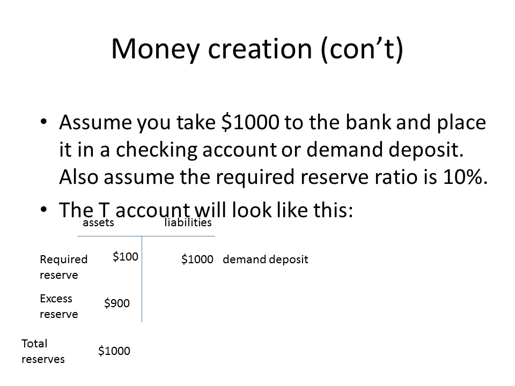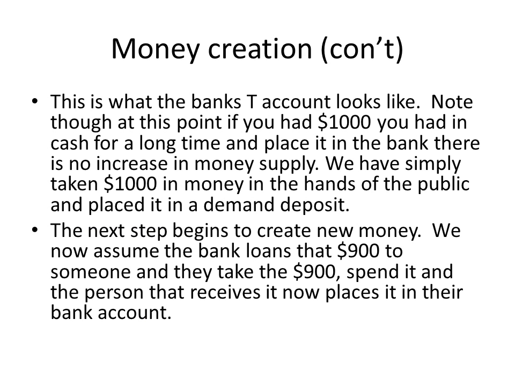Our liabilities on the other side are the $1,000 demand deposits. In other words, this is a liability to the bank since they owe you $1,000 for you to receive on demand. This is what the bank's T account looks like. Note, though, at this point, if you had $1,000 in cash for a long time and placed it in the bank, there is no increase in the money supply. We have simply taken $1,000 in money in the hands of the public and placed it in a demand deposit.